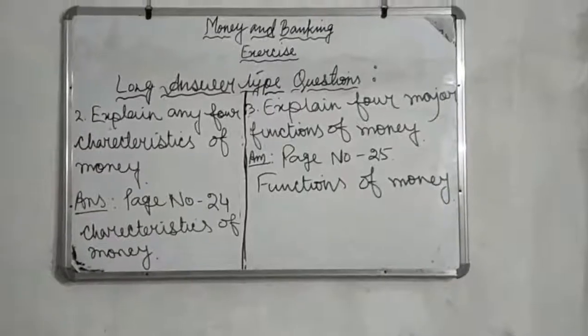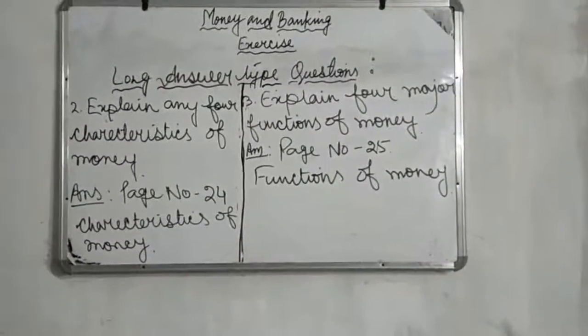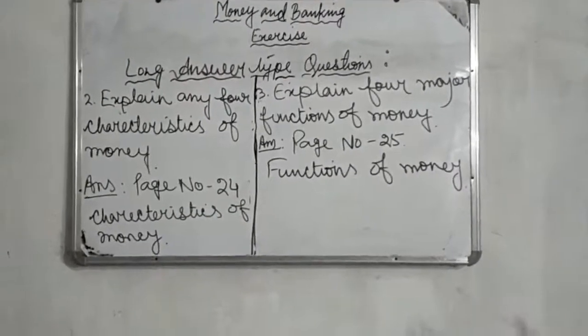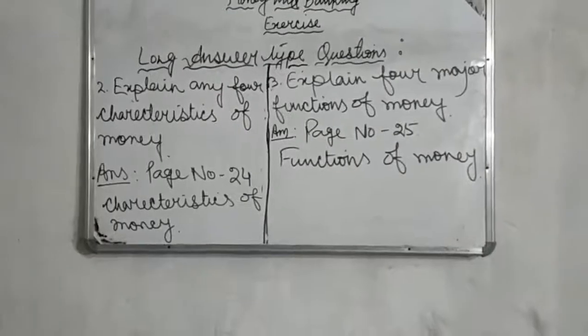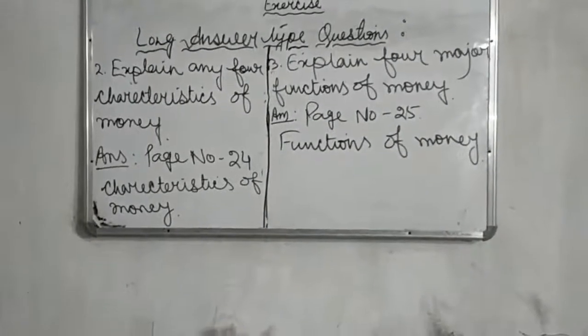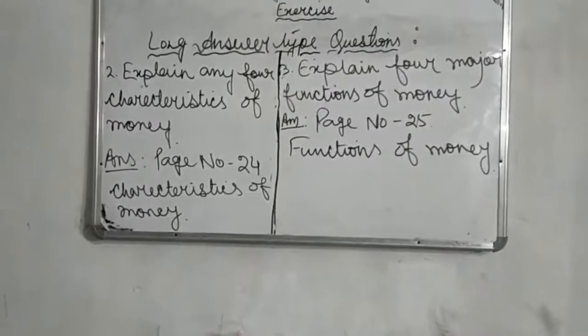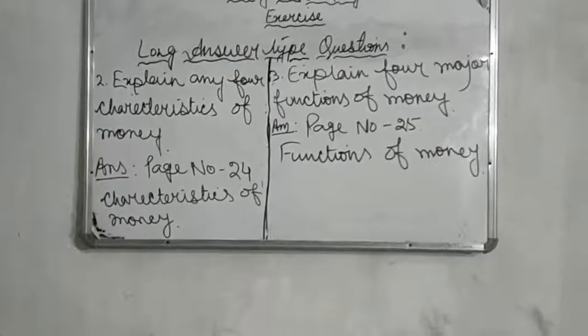Number 2 is, explain any 4 characteristics of money. For the answer you will have to go to page number 24 and write 4 points from the characteristics of money and you will have to explain every point.